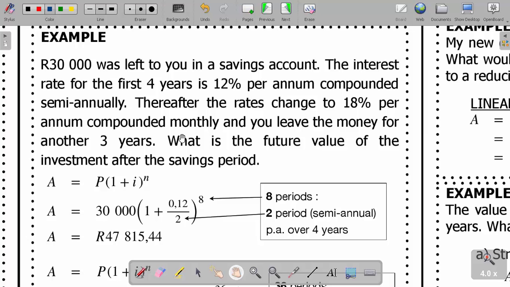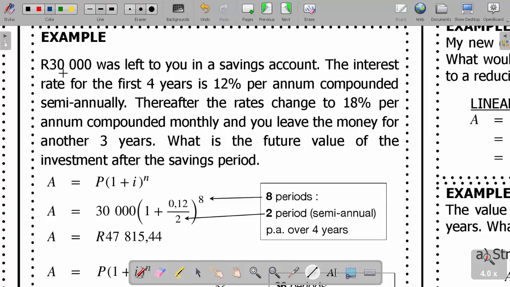The question says that 30,000 was left to you in a savings account. The interest rate for the first 4 years is 12% per annum, compounded semi-annually. Thereafter, the rate changes to 18% per annum, compounded monthly, and you leave the money for another 3 years. What's the future value of the investment after the 2 savings periods? Okay. Now, like we said before, what do you do first?